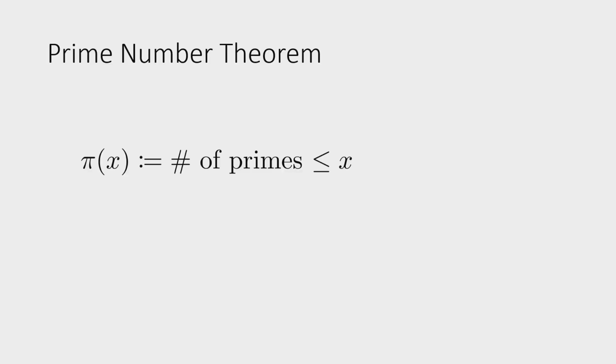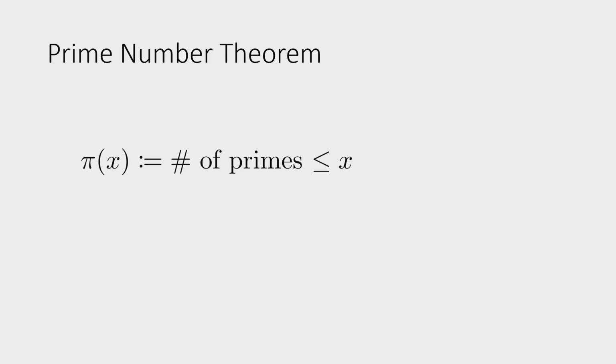In the 1900s, mathematicians posed themselves this question and defined a function called pi of x. It's quite unfortunate, it has nothing to do with the constant pi, which is 3.14 and so on. I guess it's just because prime starts with p, and the Greek p is pi. And so pi of x is defined as the number of primes less than or equal to some integer x. For example, pi of 5 would be 3, because 2, 3, 5, there are 3 primes less than or equal to 5.